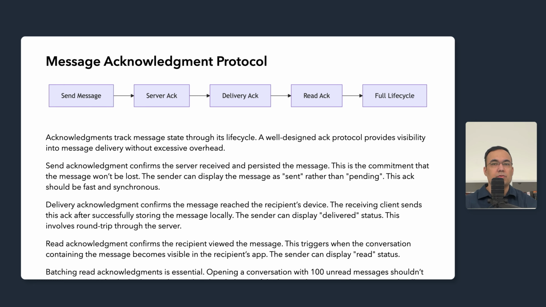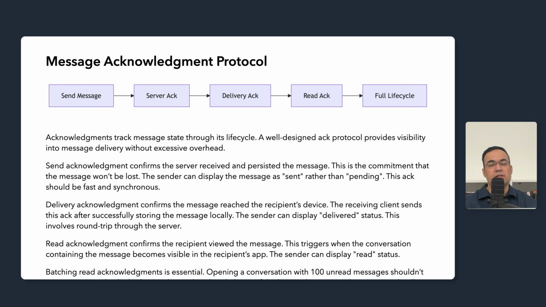A read acknowledgement confirms that the recipient actually viewed the message. This triggers when the conversation containing the message becomes visible in the recipient's application. The message might have been delivered hours ago but only read now. The sender can display the read status with a timestamp.